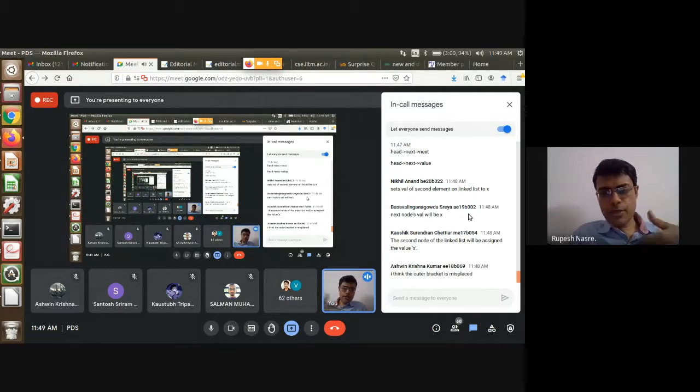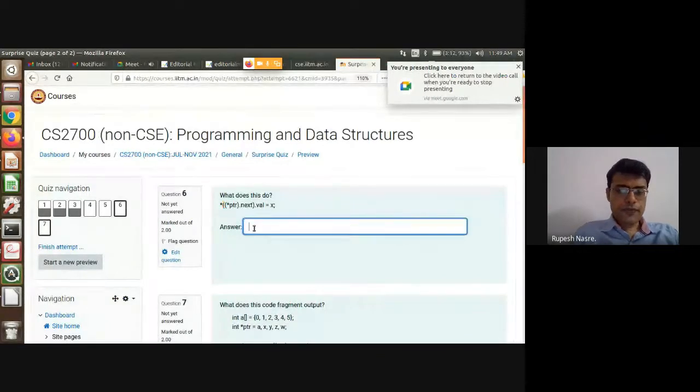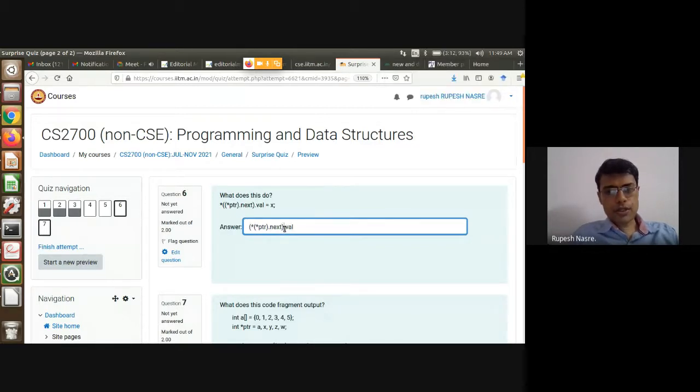Right. So this is the same as the previous question. It's just that I asked you to write it using probably arrows. But if you have written it using star and dot, essentially you will get the same answer. See, the mistake is that this should be parenthesis of star ptr dot next, and then in that, val. So that star should be happening before the dot. You should go to that node, and then inside that there should be a dereference, and then you should access the field val.